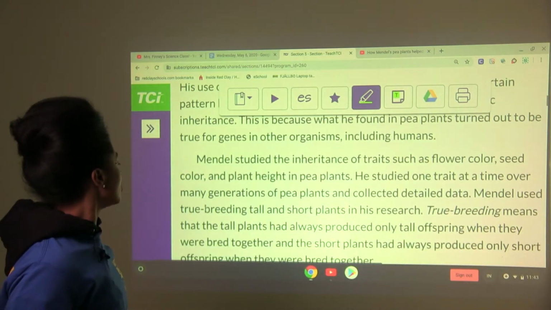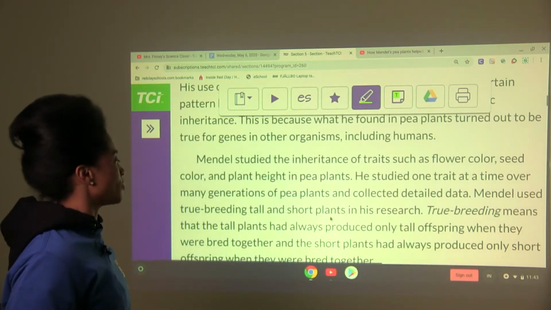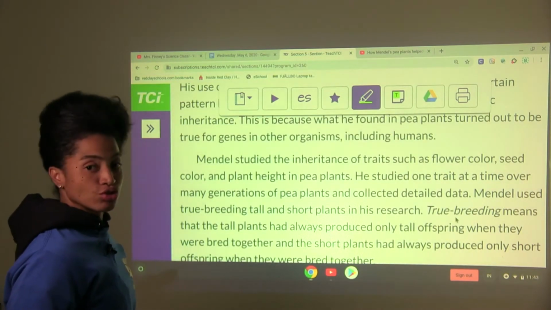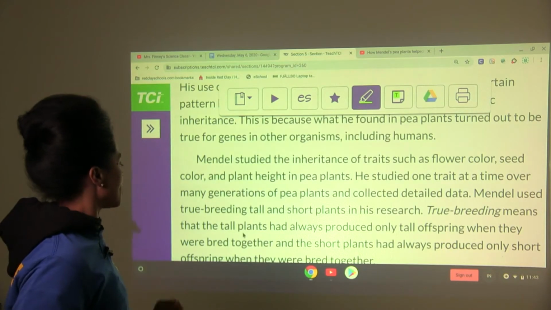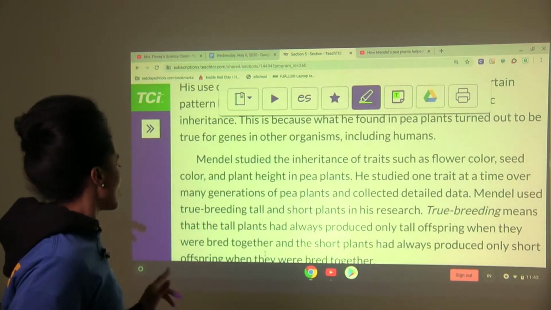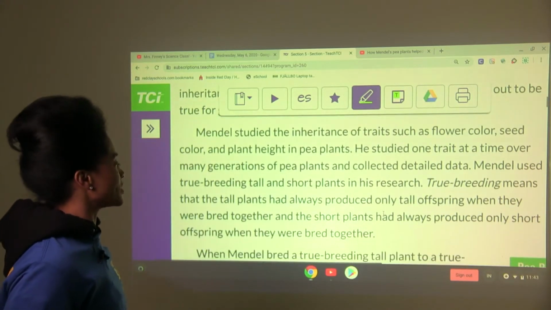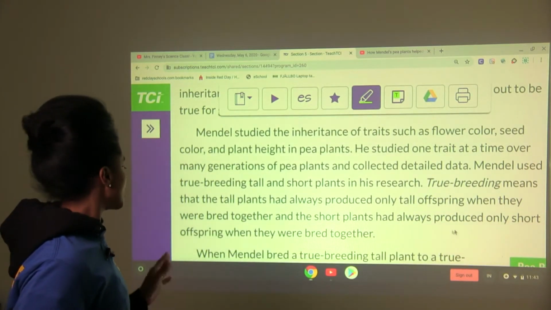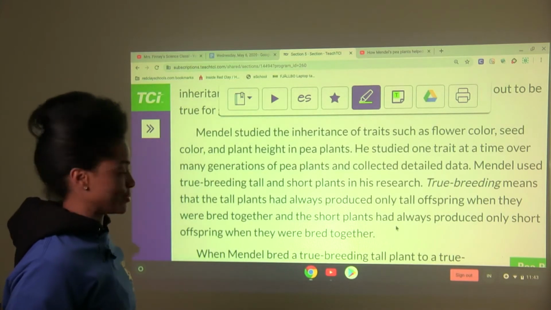Mendel used true breeding tall and short plants in his research. True breeding means that the tall plants had always produced only tall offspring when they were bred together, and the short plants had always produced only short offspring when they were bred together.